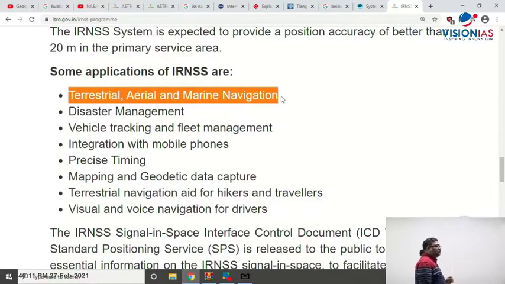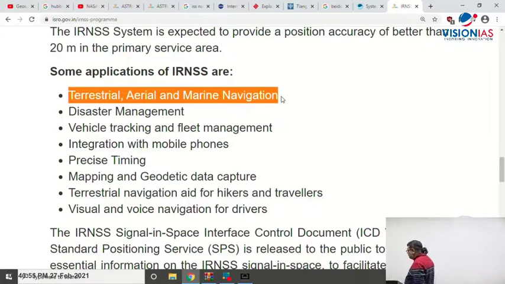Through the atomic clock. Initially India developed more satellites. We launched 9 satellites. But what happened? A few of the satellites with the atomic clock, which gives an accurate time, became non-functional. There was a problem with respect to the atomic clock. So those satellites were replaced with new satellites. The actual constellation consists of 7 satellites, right? Now what is given here? Terrestrial navigation for hikers and travelers, visual and voice navigation for drivers, let's say Ola cab, Ola, Uber, all those kinds of services, they use the GPS part of it.